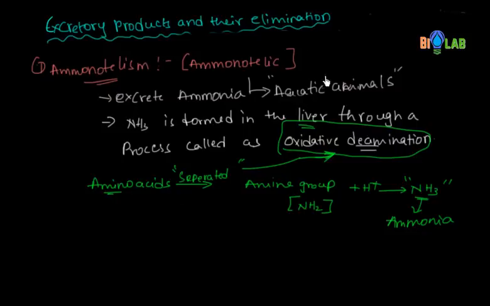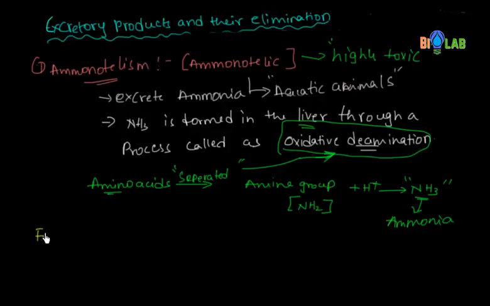Now I have already told you that this ammonia is highly toxic, so the animals have to excrete it. Without excretion, it is not possible to store toxic materials in the body. So how do they expel this unwanted thing?